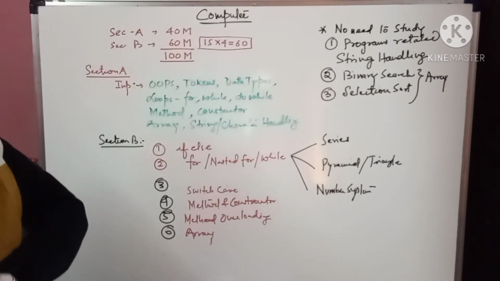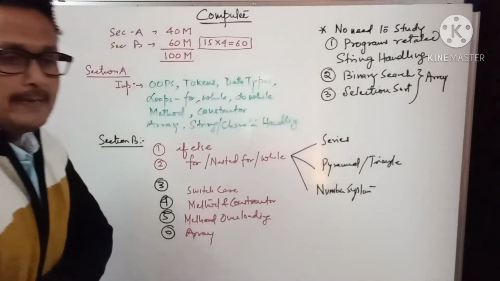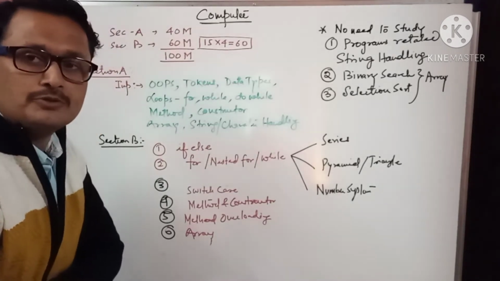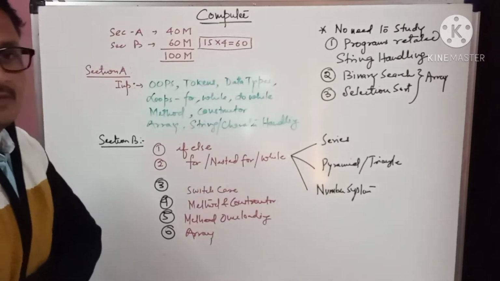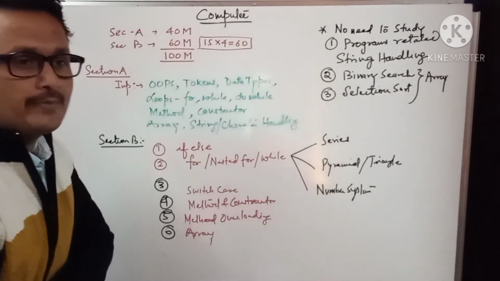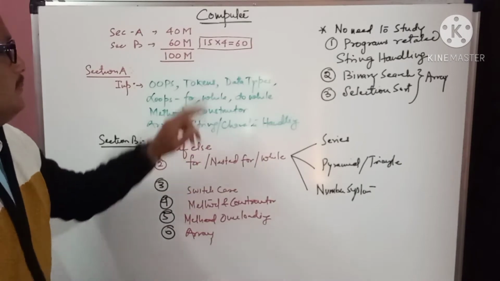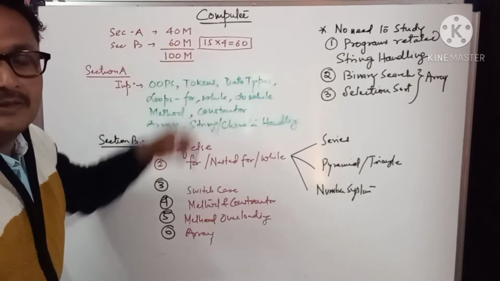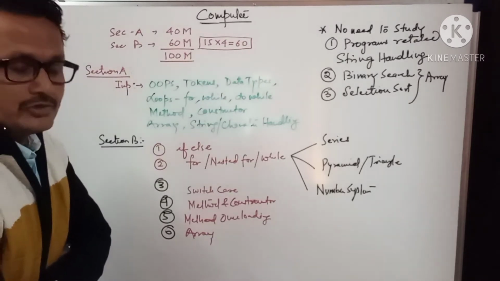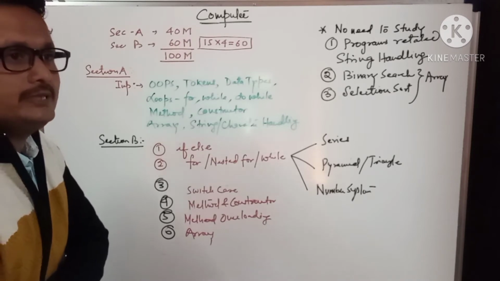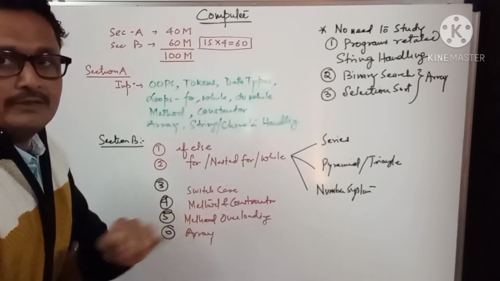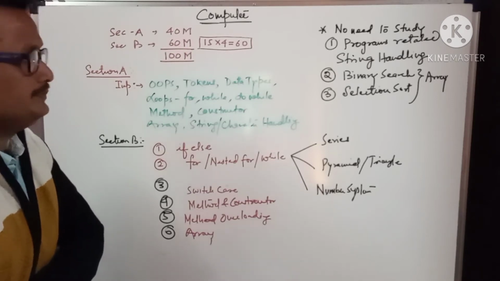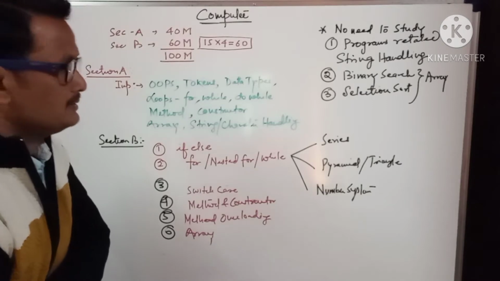Section B, there will be 6 programs, and out of 6 programs, you have to solve any 4 questions. Each question will carry 15 marks. Remember that you have to write the variable description in the section B part. Means after attempting programs, you have to write the variable description, the things we already discussed in the class as well as in online classes also.